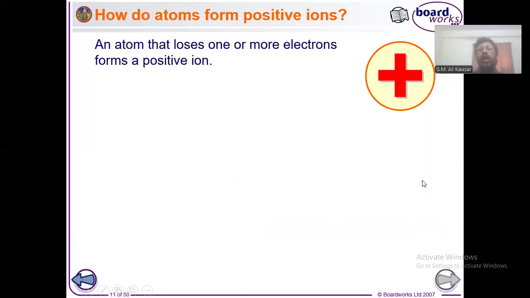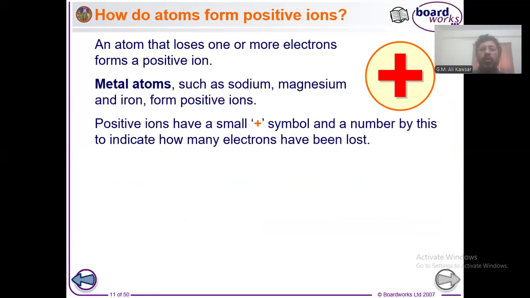Now, first we have to learn how the positive ions are formed. We know that metal atoms contain one, two, or three electrons in the outermost shell, like the elements of group 1, 2, and 3. So they are far away from having eight electrons. So it is very difficult for them to gain five, six, or seven electrons to get the configuration of a noble gas. Rather, they should have the tendency of losing those one, two, or three electrons. It will be easier for them to lose the electrons.